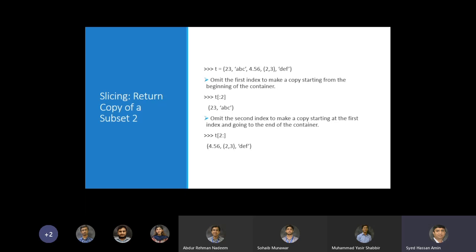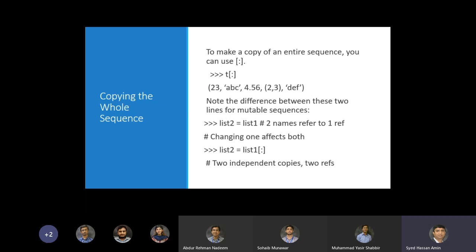In the example here, we want all the elements starting with the second element, so 0, 1, 2, 4, 5, 6: the second element, colon, till end. So we get all the elements to the end. We can be anywhere in a sequence type, and we can get all the elements from the start or all the elements till the end using this colon syntax. So that was our goal: to understand slicing, which is a very interesting and very powerful mechanism for manipulating data.